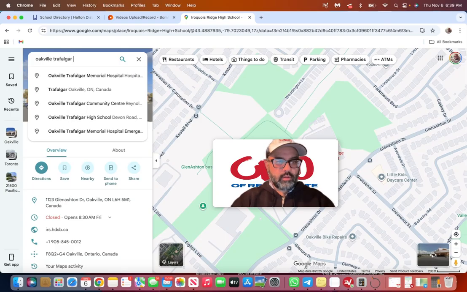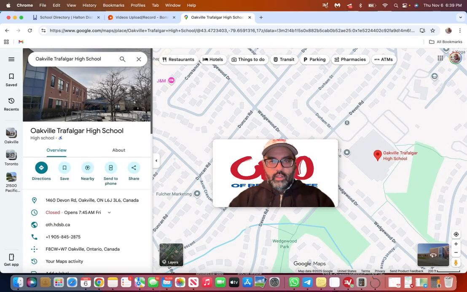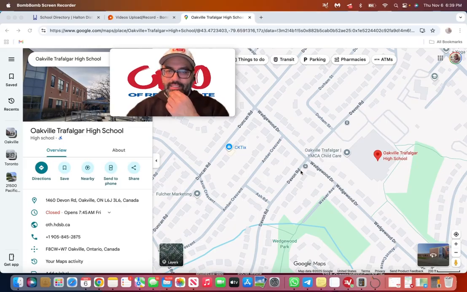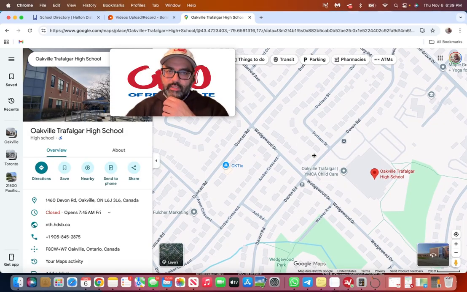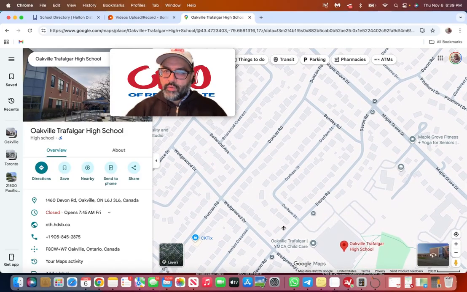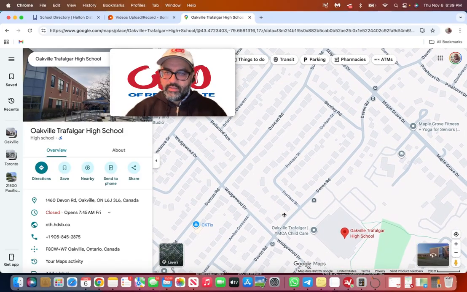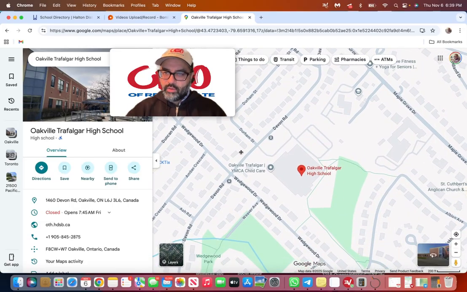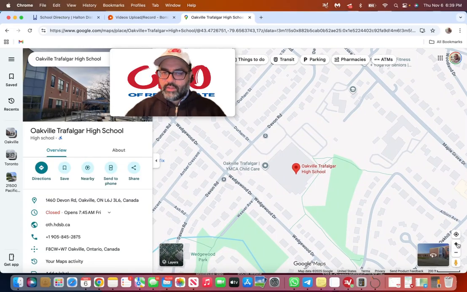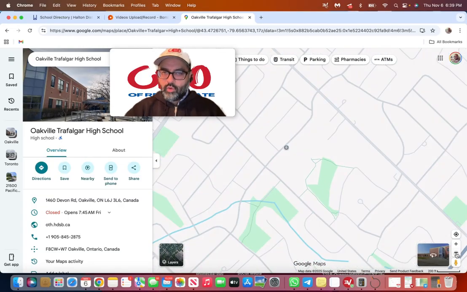Oakville High School. Okay. So Oakville Trafalgar High School, been there forever. I guess the major intersection is probably Maple Grove and Devon. So Oakville Trafalgar High School is in the southeast quadrant of Oakville.